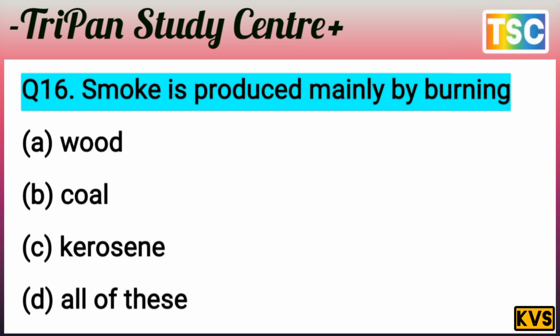Smoke is produced mainly by burning of wood, coal, kerosene. You know that when wood is burning, a lot of smoke is produced, and when coal is burned, a lot of smoke is produced here, and kerosene also. It means wood, coal, kerosene produce a lot of smoke. It means option D is correct. All of these. Smoke is produced mainly by burning of wood, coal, kerosene. It means option D is correct. All of these. And let's see the next question here.